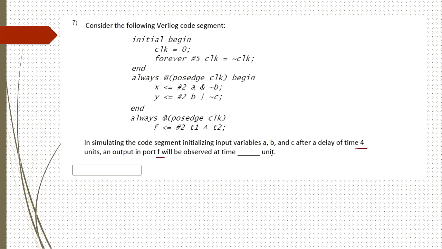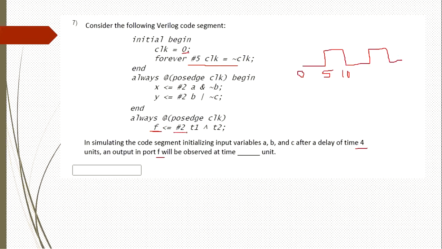They have asked to look at the value F updated after what simulation time. Here the clock is initially 0, and it is going to be updated every 5 time units. Forever means the clock keeps changing like this: simulation time is 0, here it is 5, and then 10 like this. And we need to find out F updates after dash time units.